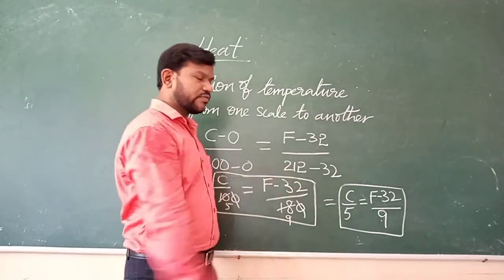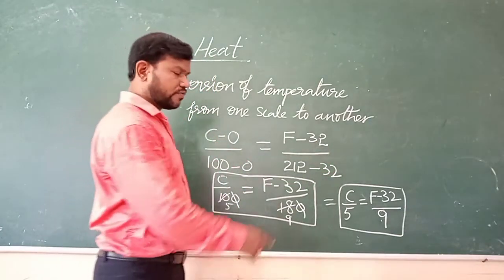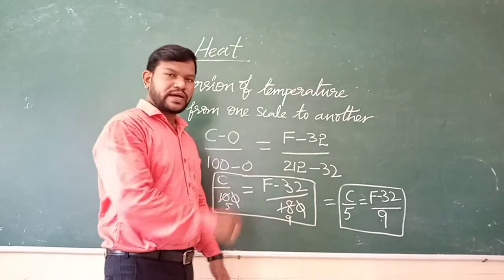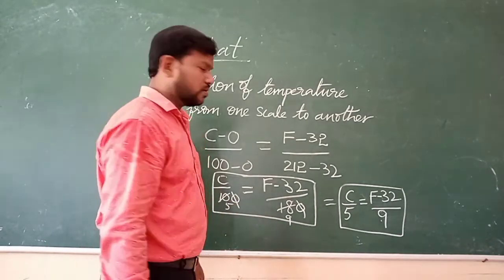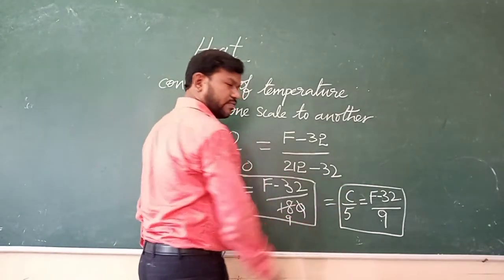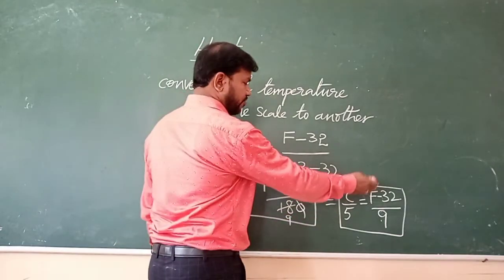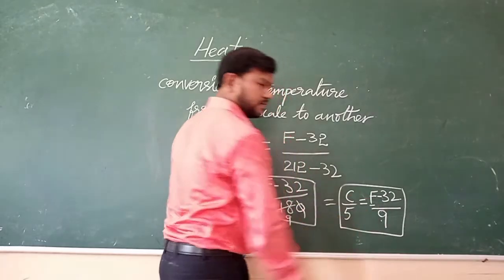So you can easily convert the temperature from Celsius scale to Fahrenheit scale. For suppose if I ask to convert 40 degrees centigrade into Fahrenheit scale, simply substitute 40 instead of C, so 40 by 5 is equal to F minus 32 by 9. If you calculate, you will get the Fahrenheit scale.